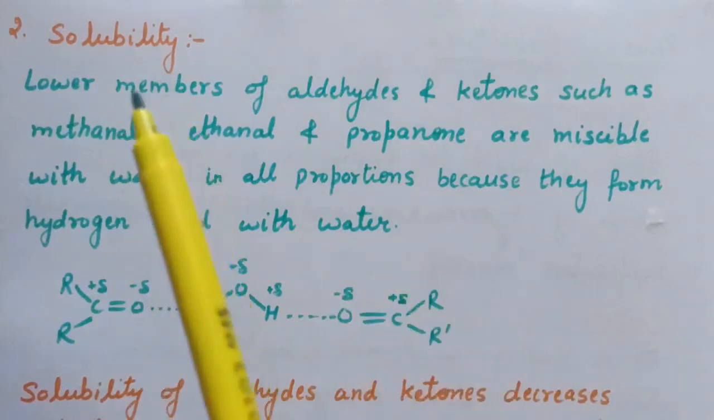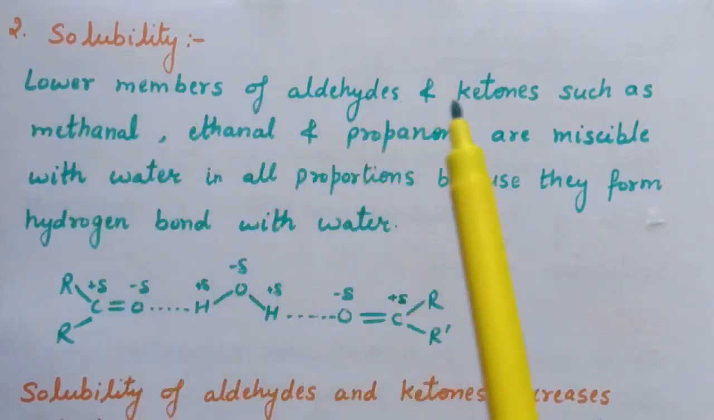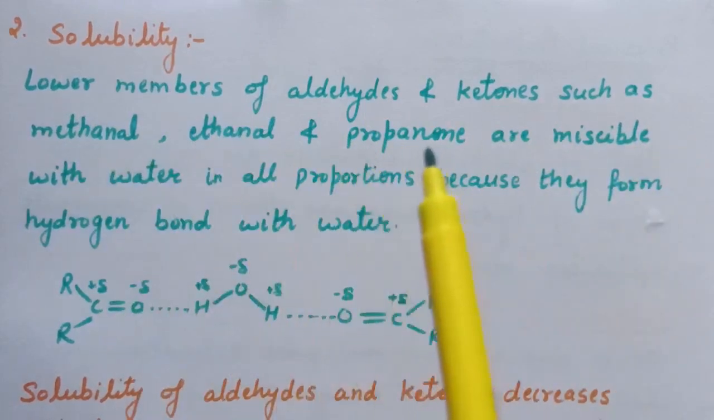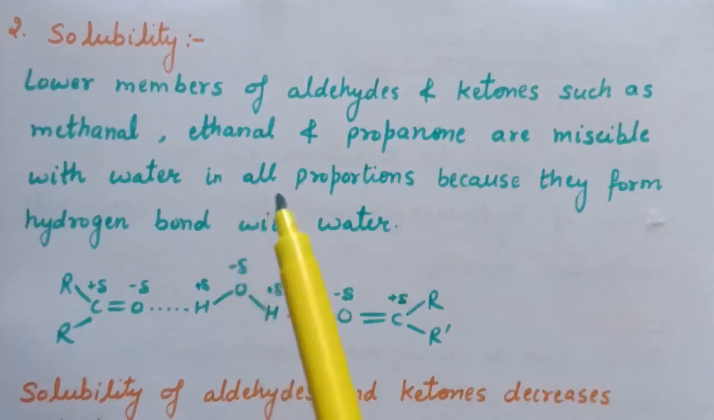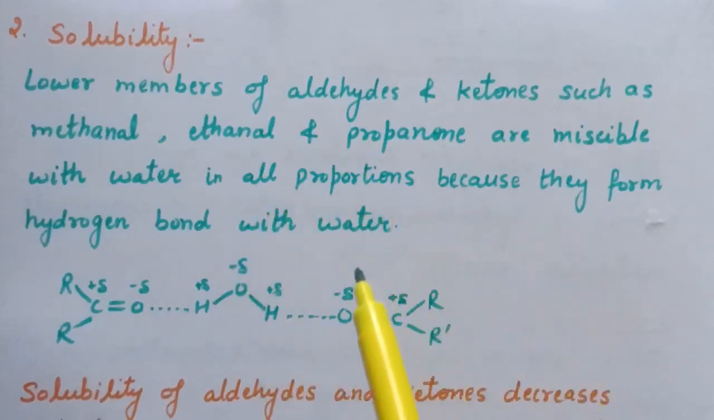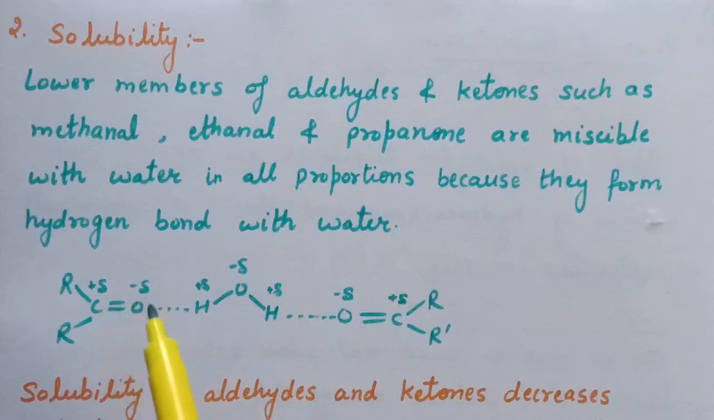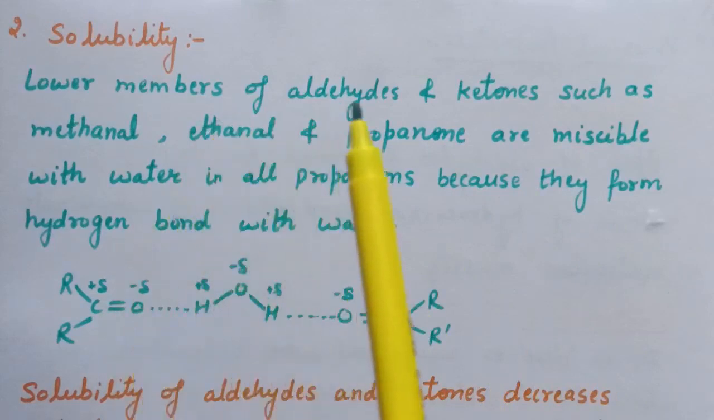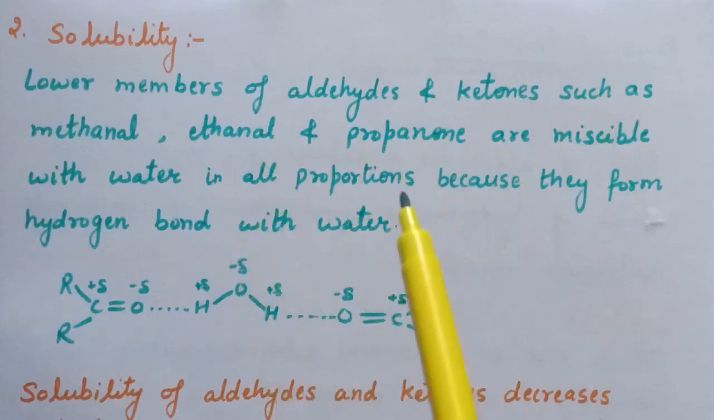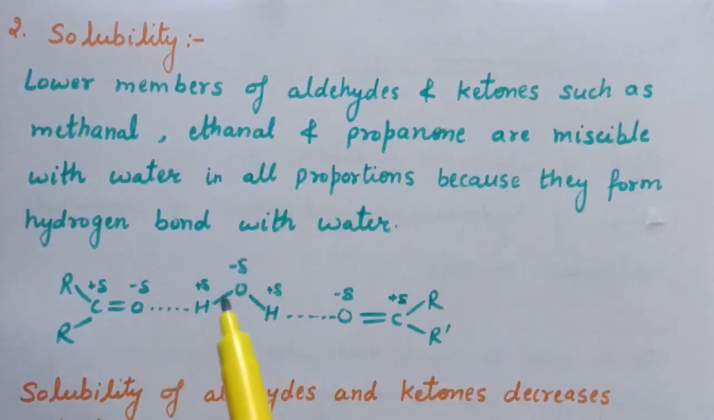Next is solubility. Lower members of aldehydes and ketones such as methanal, ethanal and propanone are miscible with water in all proportions because they form hydrogen bonds with water.